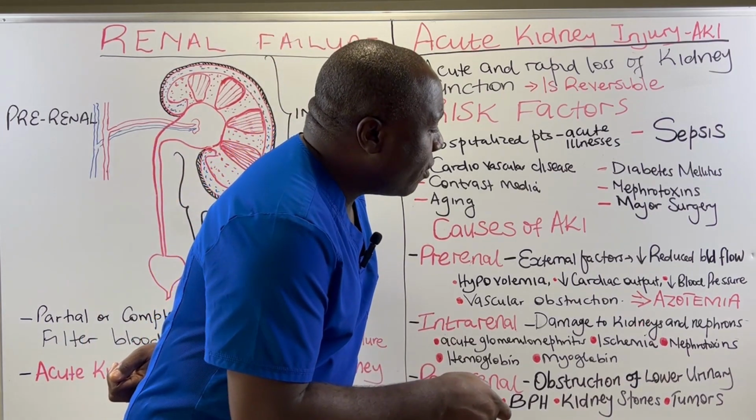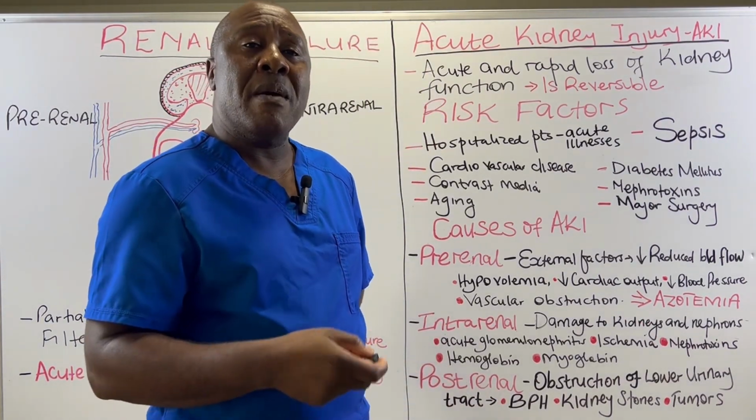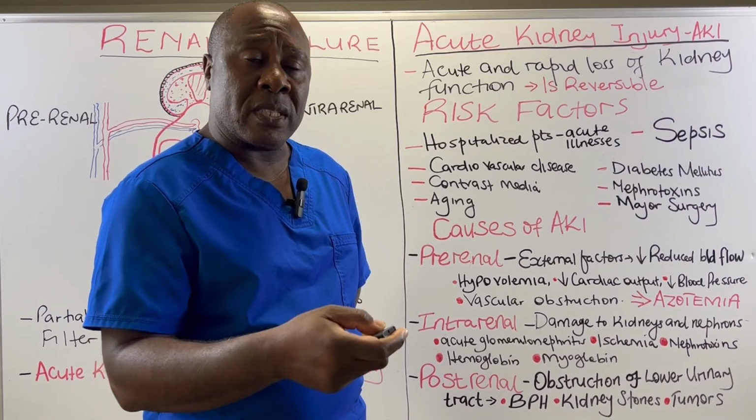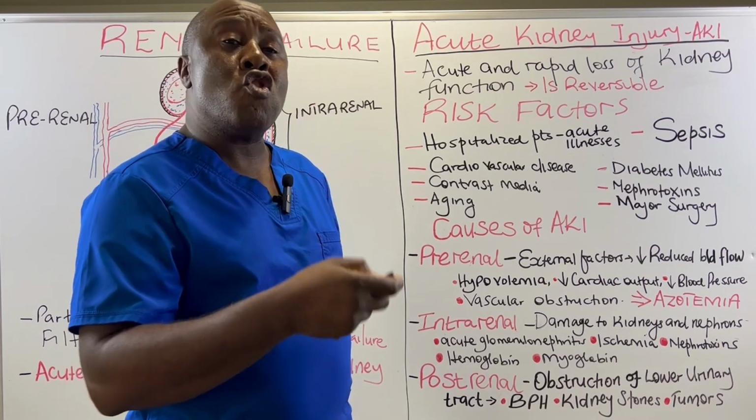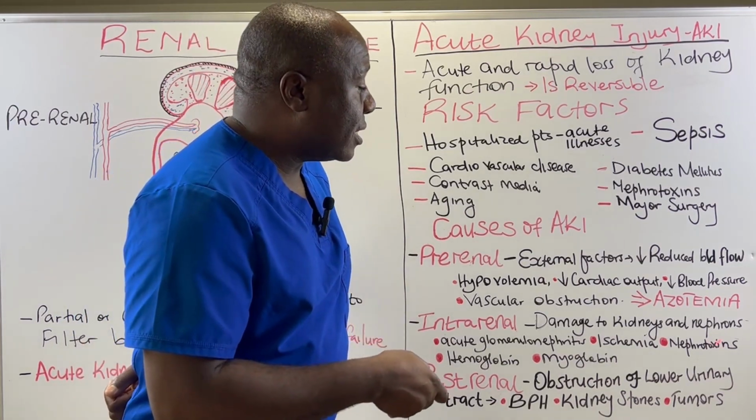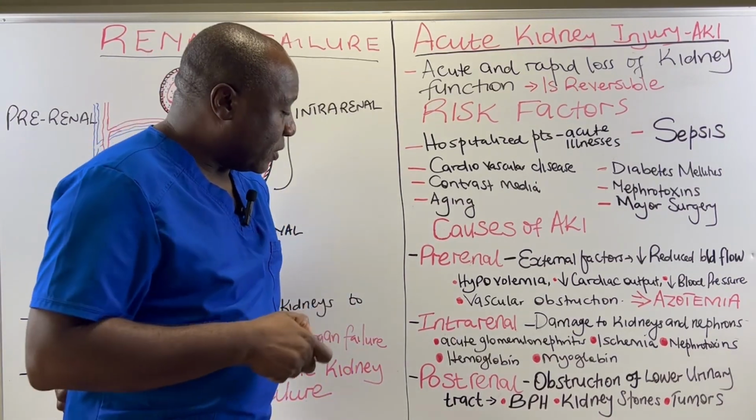Then we also have nephrotoxins. We have just talked about nephrotoxins. Remember the aminoglycoside antibiotics, remember the amphotericin B antifungals, and even the contrast dye. These are nephrotoxins that physically damage our kidneys and even the nephron.